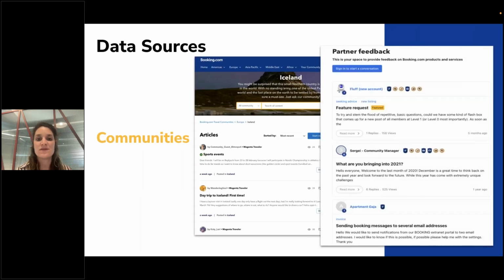And we have many communities at Booking. One of them is the travel community, where people can discuss some destinations. Also, we have a partner community, where users can discuss partner issues that they have in Booking. And we also use this information and this data set to train the model.